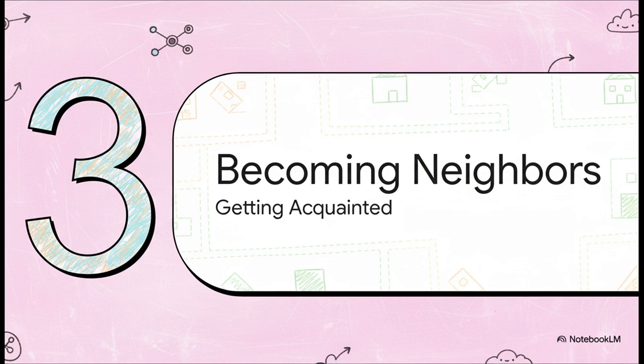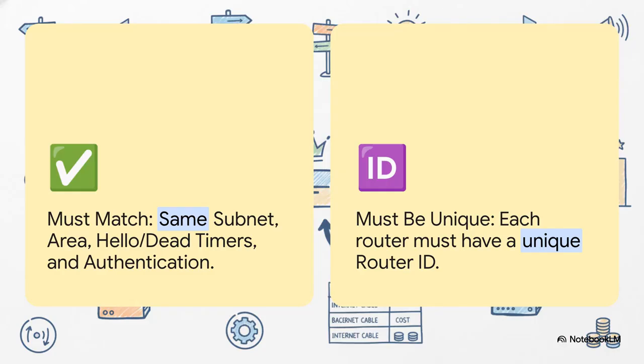Okay, so the very first step in building this smart neighborhood is for the routers to introduce themselves. They have to get acquainted and become neighbors. But they're pretty picky about who they become friends with. It's like they have a secret handshake. As this checklist shows, a bunch of things must match. They have to be in the same network segment, the same area, and agree on timers and passwords. But one thing must be unique. Every router needs its own ID. Only when all these rules are met can they start building trust.